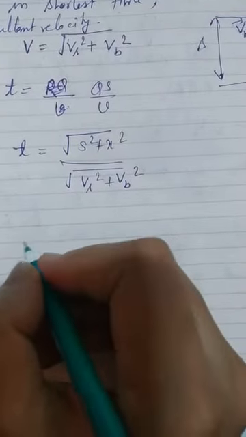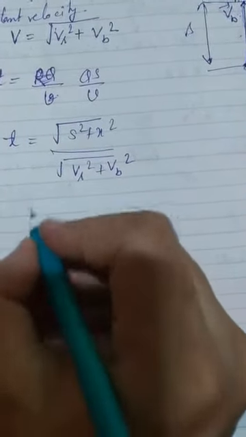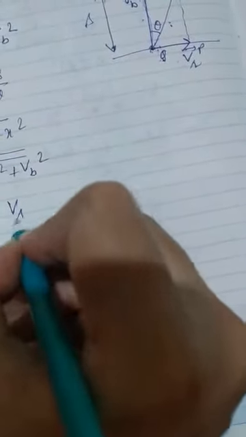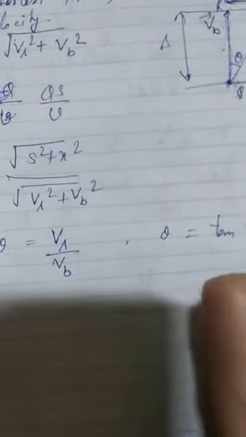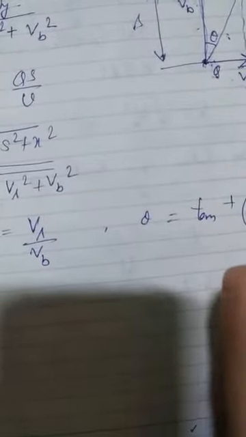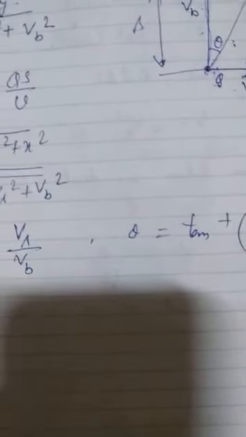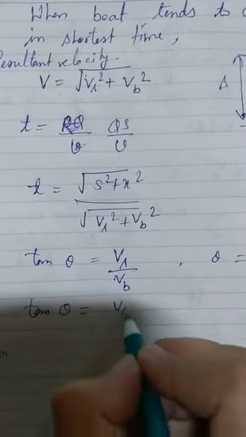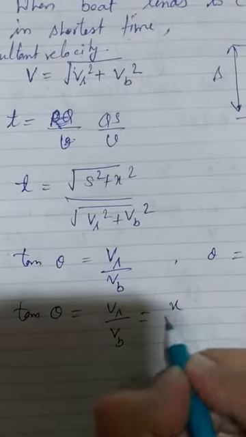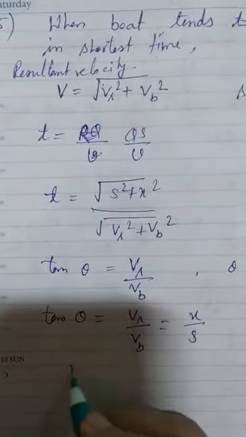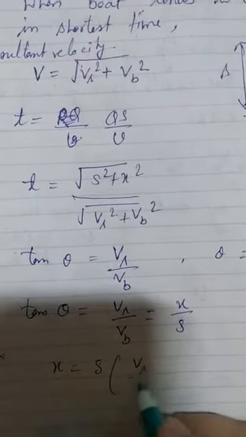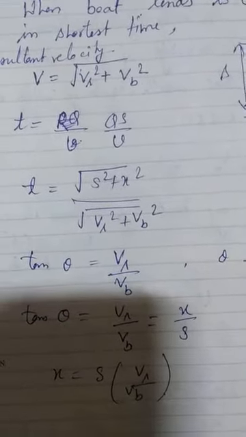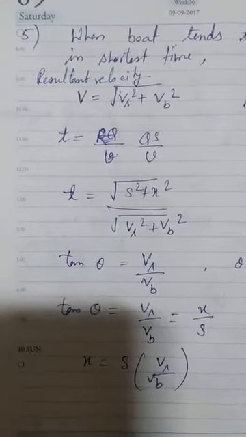Now from this we can write tan theta equal to VR by VB. Then theta equals tan inverse VR by VB. We also know that tan theta equals VR by VB equals x by S. Then x we can write as VR by VB times S. This is also a property of vector addition.